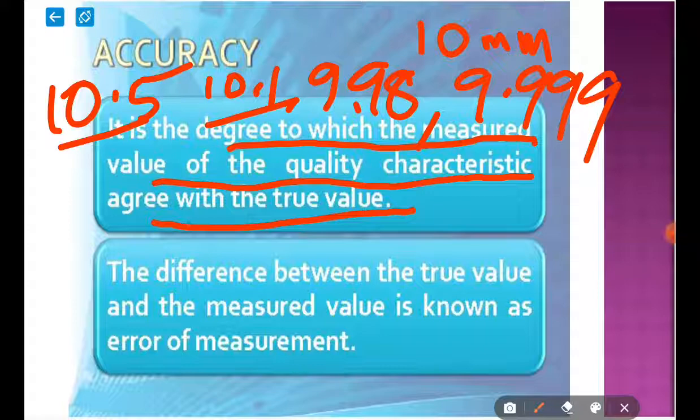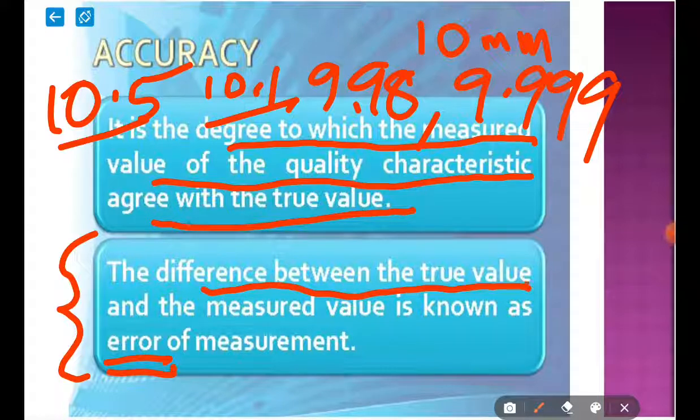One more thing we need to study in accuracy is the error. What is error? Error is the difference between the true value and the measured value. We know that 10 mm is our true value and 10.5 is the measured value. So the difference is the error. Here 0.5 is the error. So that is the concept.